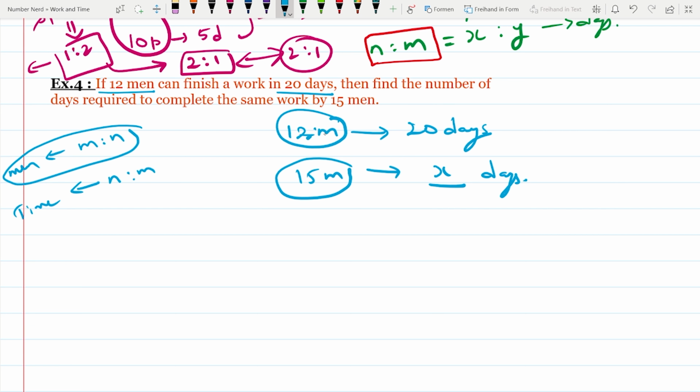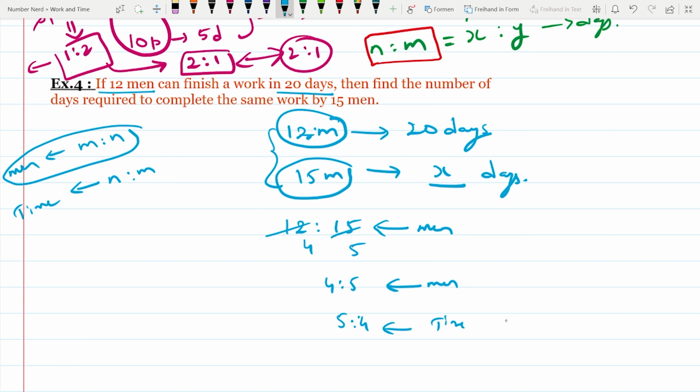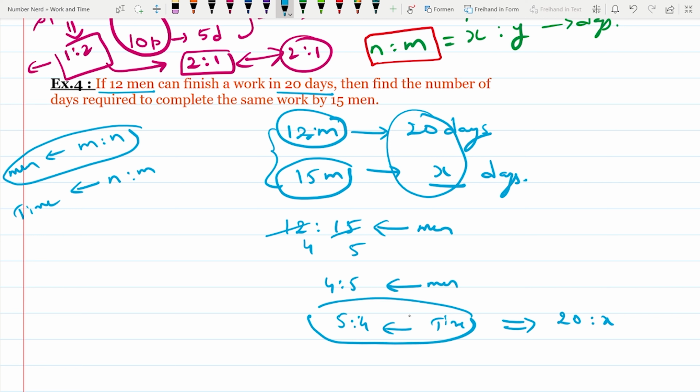Let's calculate the ratio of the number of people required for the task. It means 12:15, because 12 men and 15 men. 12:15 is the men required ratio. 3 fours, 3 fives. So 4:5 is the ratio of men required. Then the ratio of time taken will be the reciprocal, 5:4, which is equivalent to 20:x, because the actual number of days is 20 days and x days.